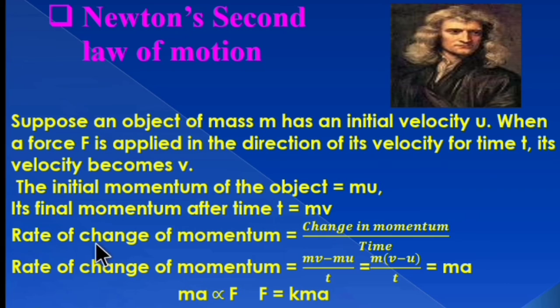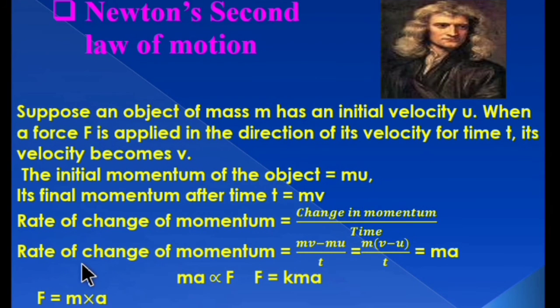So, the rate of change of momentum is equal to change in momentum upon time. Rate of change of momentum = (mv - mu)/t = m(v - u)/t = ma.